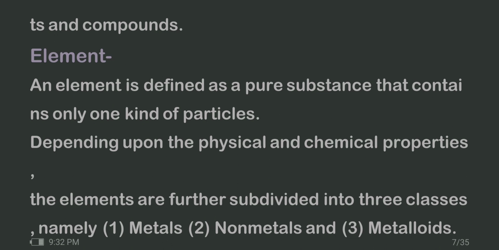In simple terms, an element is a pure substance that contains only one kind of particles. These particles may be atoms or molecules. For example, carbon, sulfur, gold, and mercury are some familiar elements.